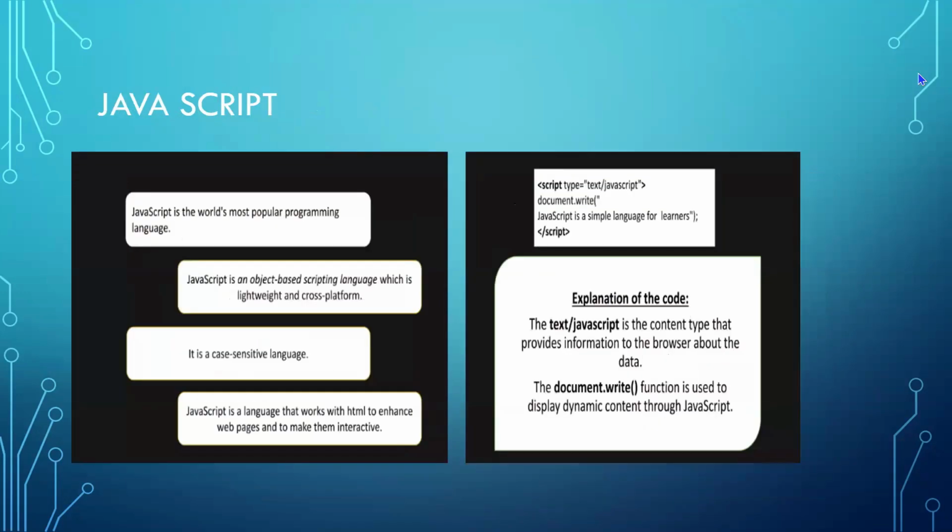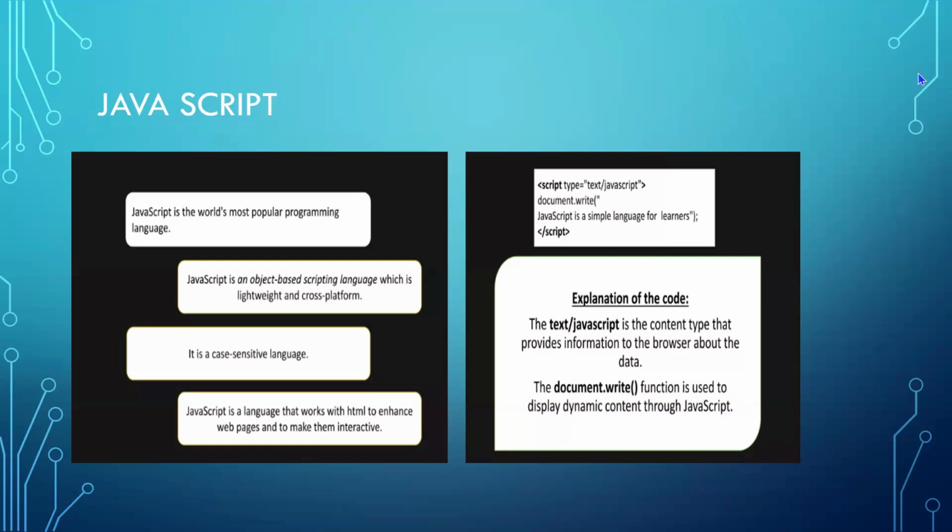JavaScript. It is the world's most popular programming language. JavaScript is an object-oriented scripting language which is lightweight and cross-platform. It is a completely object-based scripting language. What is object-based? If you are going to connect your programming with real-world objects, for example, car, pen, parrot, human being, that is called an object-based scripting language, which is lightweight and cross-platform.